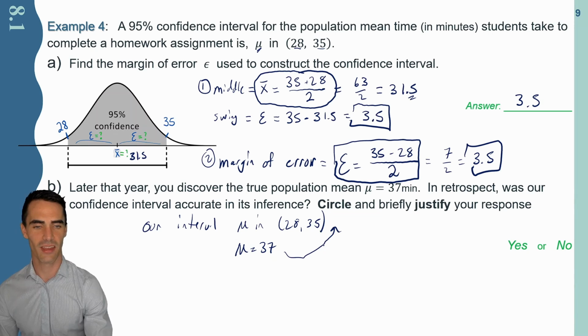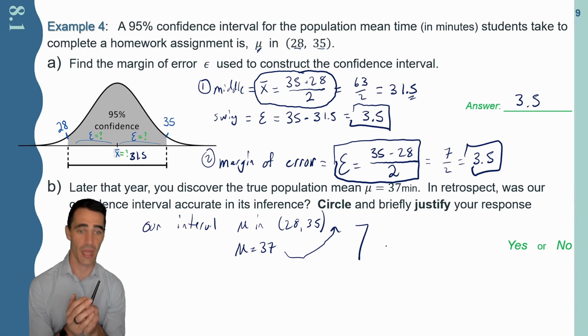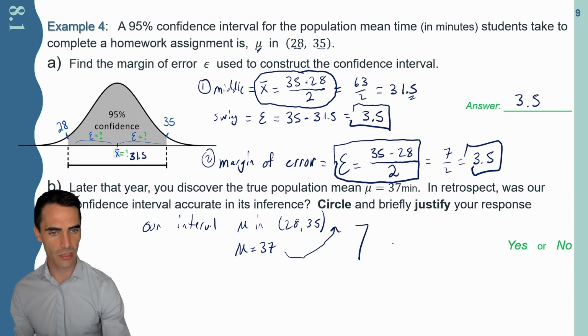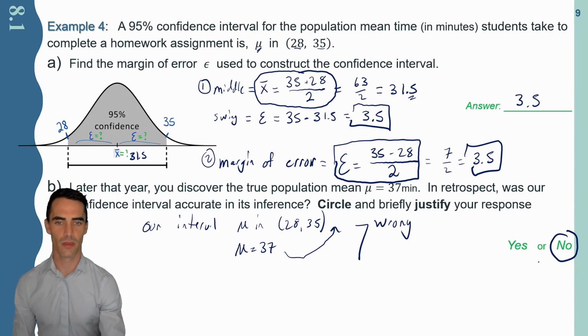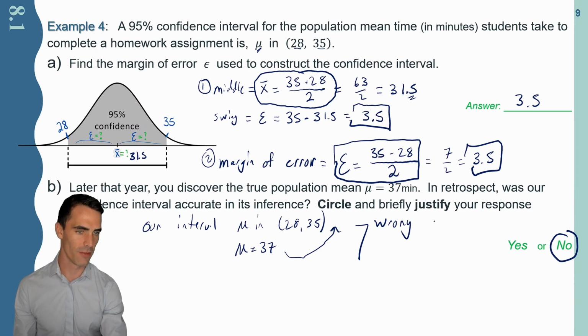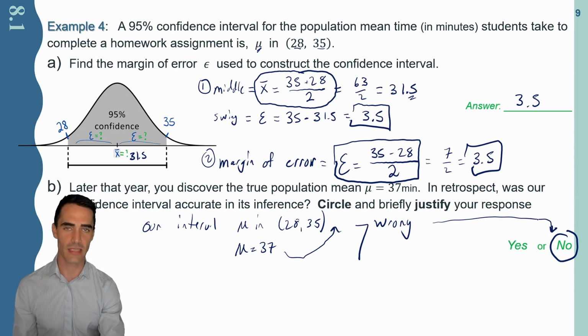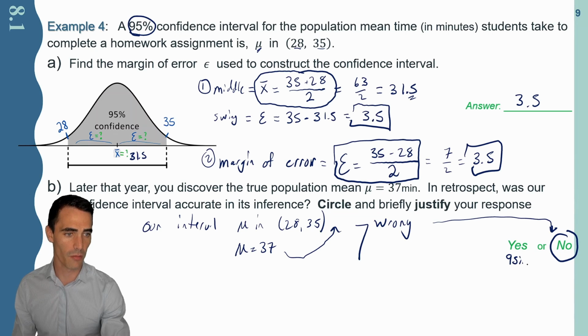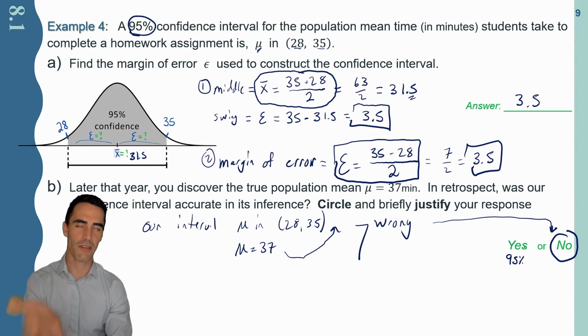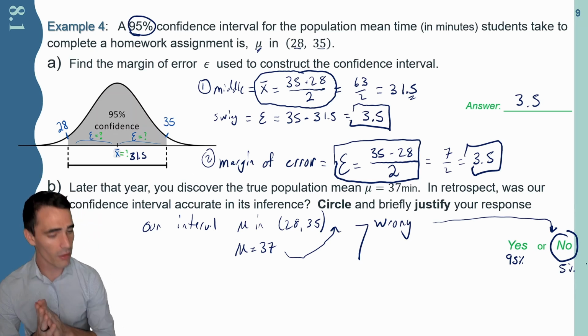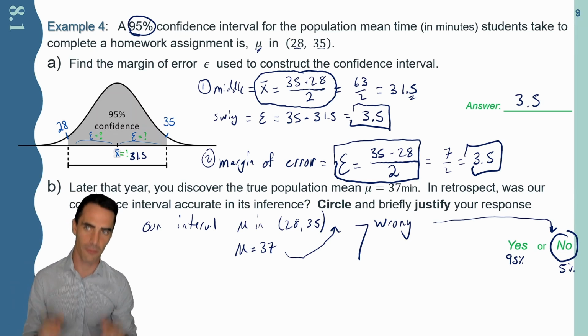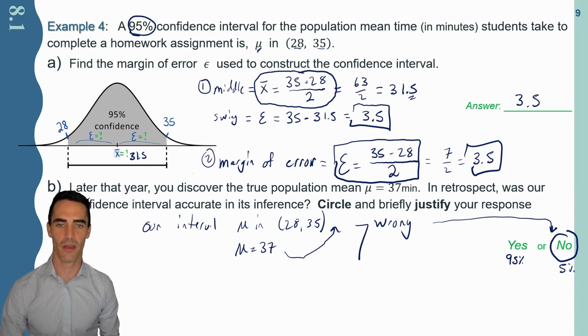Bummer. Look at that. Outside of my interval. So really, the interval that we presented everybody with was completely wrong. It did not contain the mean whatsoever. Were we accurate in our inference? No, we were not. But what's interesting to point out is actually, we accounted for this. To be fair, we were very transparent. We said we were 95% confident. So really, I was 95% confident when I gave you that interval. But of course, there was a 5% chance that the interval we were giving was completely bunk, did not contain the mean. And unfortunately for us, we're in that 5% camp for this one.